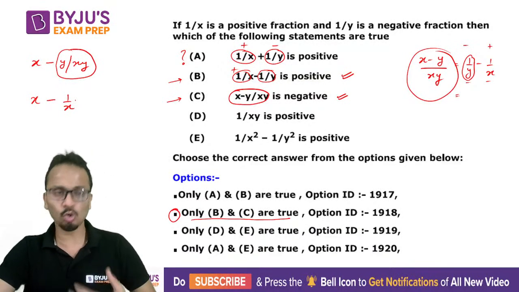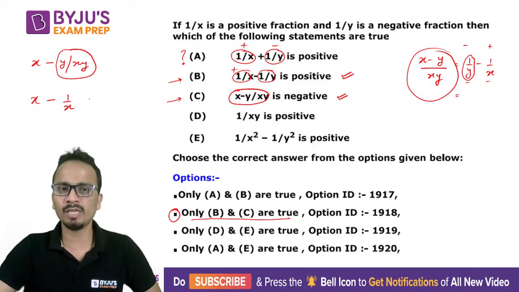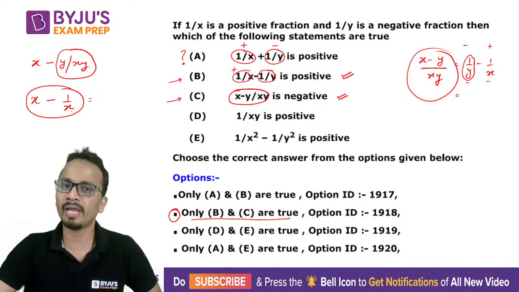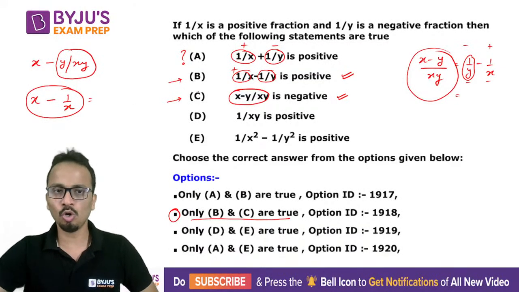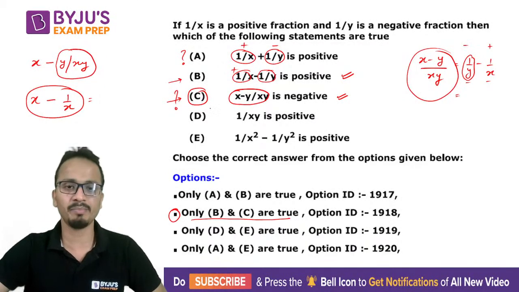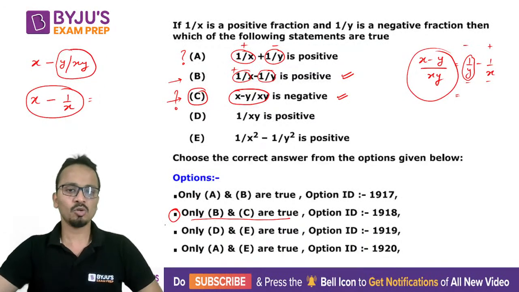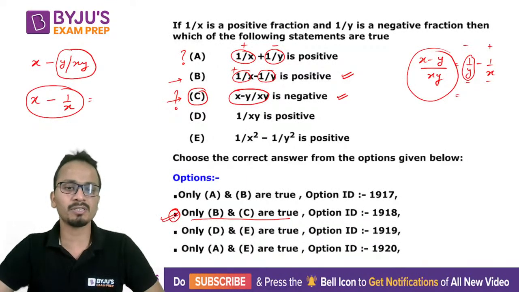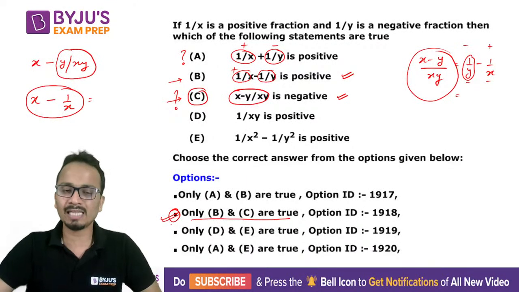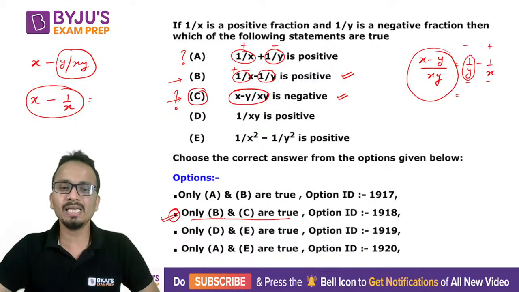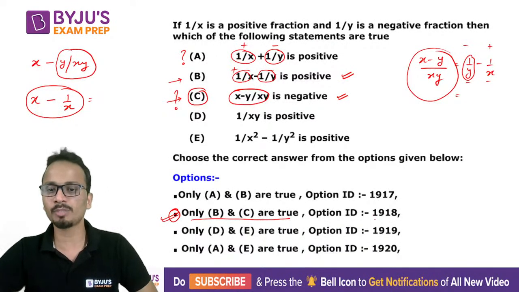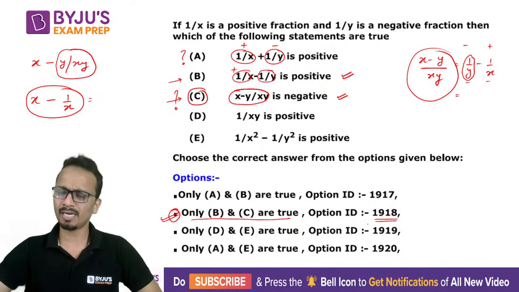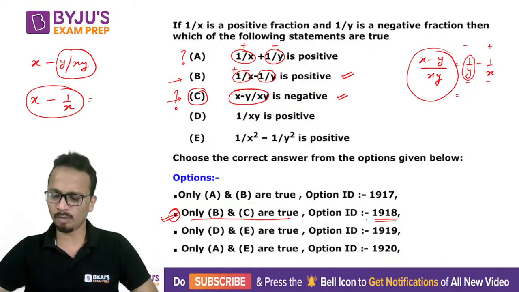All right. So you can raise an objection here as well, because you will not be able to determine the nature of x minus 1 upon x. So option C is questionable. Statement C is questionable here. So the correct answer as per the answer keys is only B and C are true, which is option ID 1918. But if in case you want, you can raise an objection here.